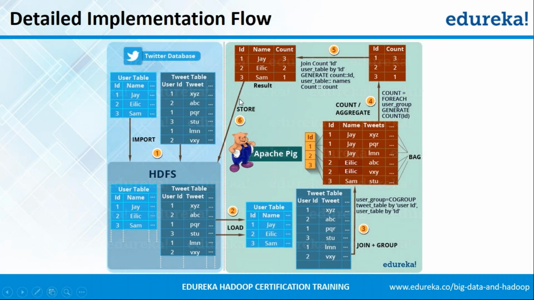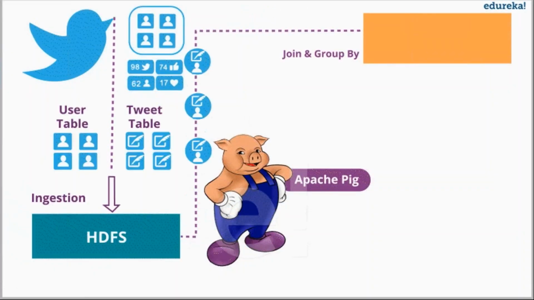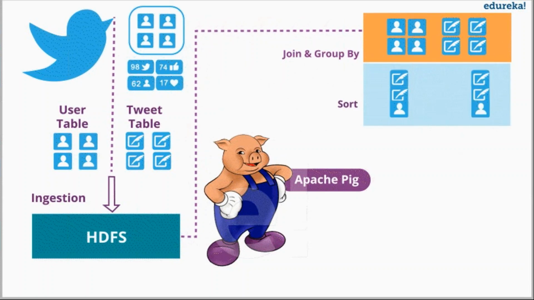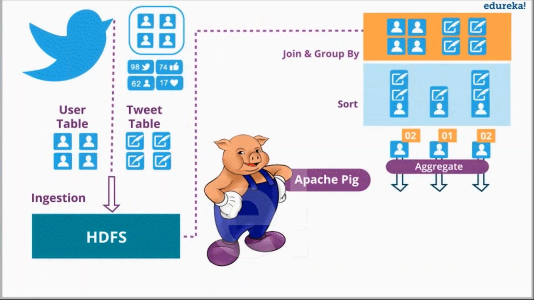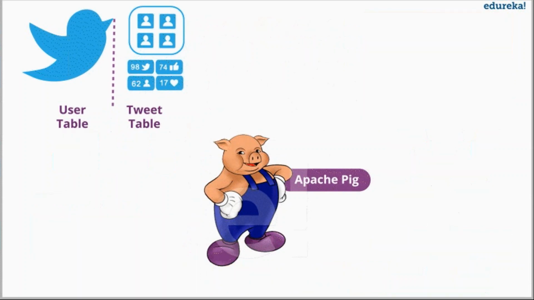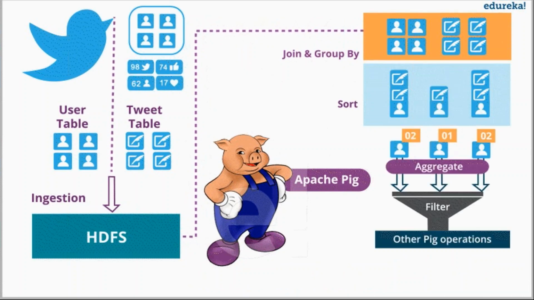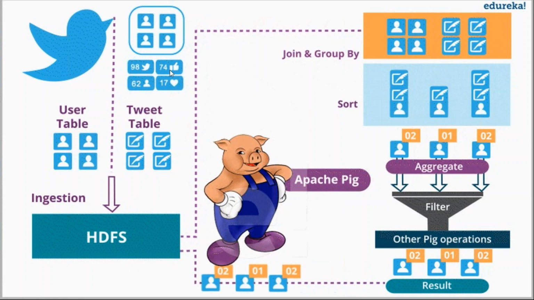Okay then. Let's move on to the next slide, which is nothing but the animated representation of the exact same flow that we saw right now, which will give you a better perspective. So the very first step is user table and tweet table is moved to HDFS. Then it is joined and grouped by pig. The data is sorted and aggregated, finally filtered to get the count of tweets per user, and the result is dumped back to HDFS. So you can just go through the flow once again and let me know if you are clear with this and if you like the diagram. Shrikant says fantastic, it's a nice representation. Remy says great, thank you. Let's move on to the next slide.